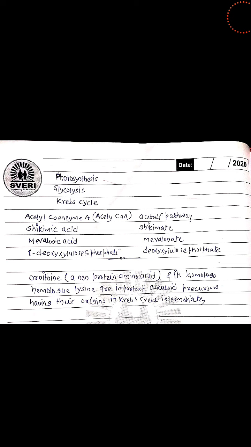In the next video we will talk about various primary and secondary pathways which you are seeing in this image. Just to summarize before we go to the next video: photosynthesis, glycolysis and Krebs cycle are the three primary cycles of biosynthesis. Then this leads to shikimic acid, mevalonic acid and other pathways for production of various secondary metabolites. Thank you very much.